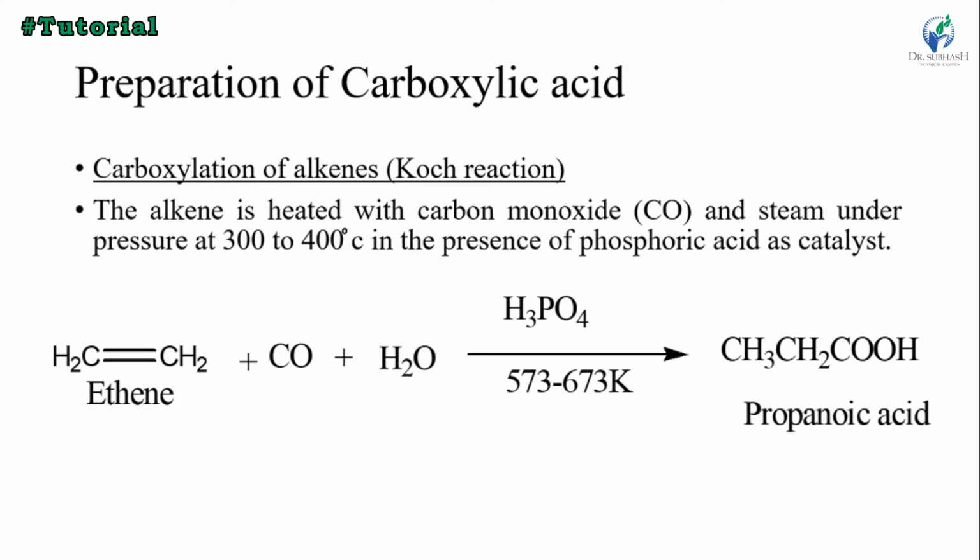And then carboxylation of alkene, the Koch reaction. In this reaction, alkene is heated with carbon monoxide and steam under pressure at 300 to 400 degrees Celsius, or 573 to 673 Kelvin, in the presence of phosphoric acid as a catalyst. So ethene plus CO, carbon monoxide, plus H2O, in the presence of the catalyst phosphoric acid, gives propionic acid.